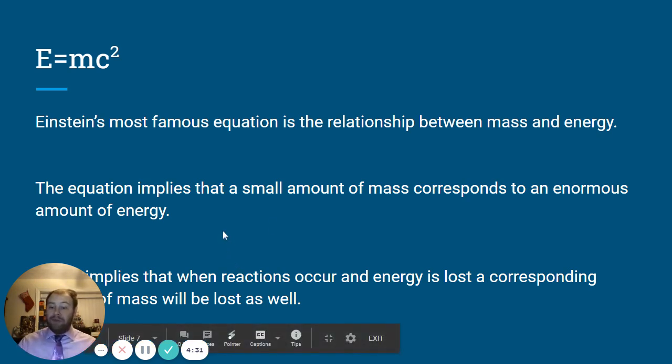So that's kind of where his idea of a nuclear weapon came from, right? This really small mass, if it's going fast enough, like an atom can, it can correspond to this huge amount of energy. And so that's why that kind of thing was able to come about, because he was able to derive this equation. So that's really Einstein's work right there.